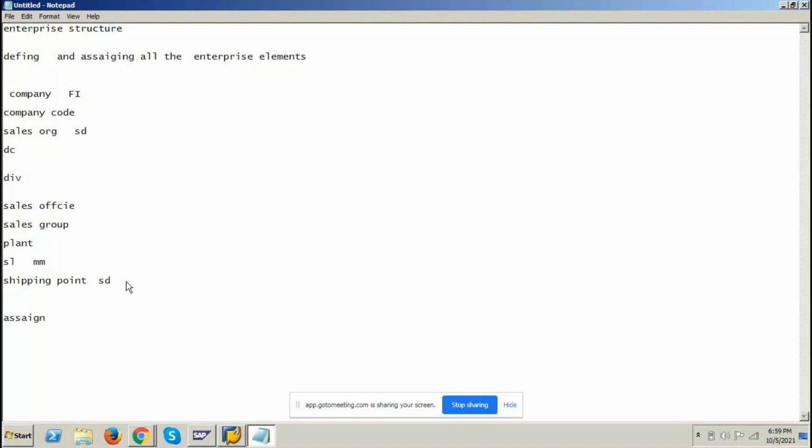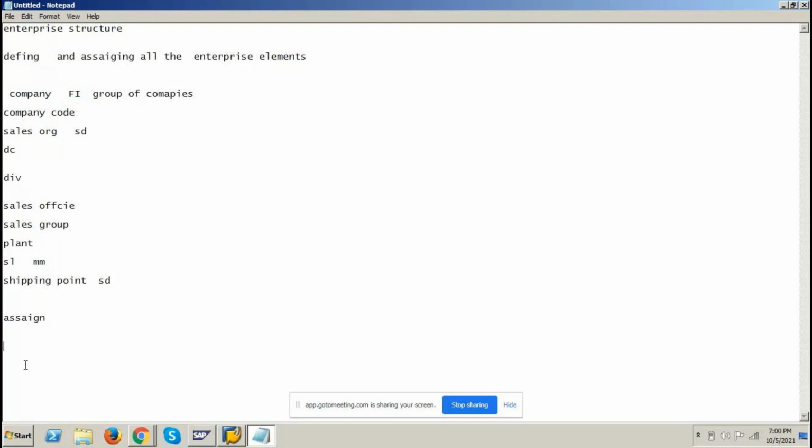Okay. Remember, company and company code will be defined by the FI consultant. What is company? I said a group of companies wants to implement SAP. Then we'll be defining that as company in SAP. The individual companies under the group of companies will be defined as company code. In real time, company is not a mandatory enterprise element.